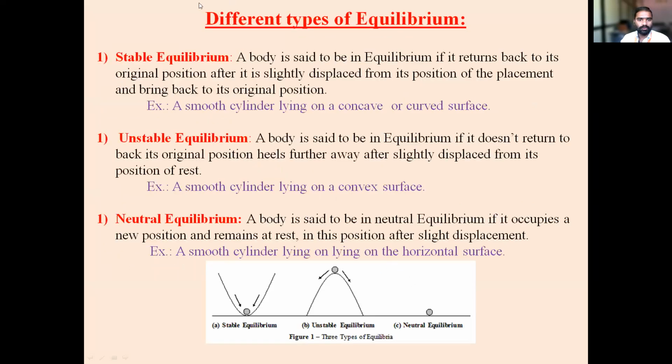Okay, so next, there are different types of equilibrium. So what are the different types of equilibrium? In the last class we saw what equilibrium means. So there is stable equilibrium. The first one is stable equilibrium.